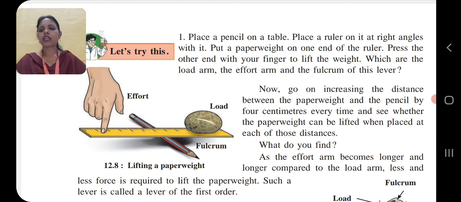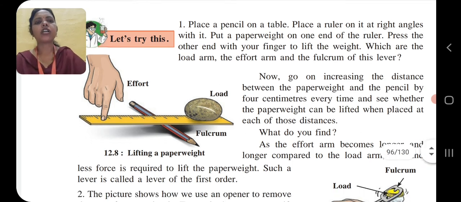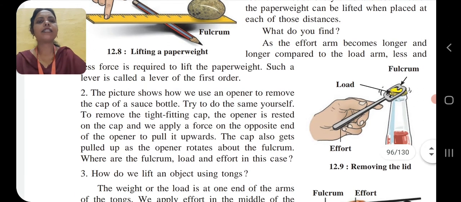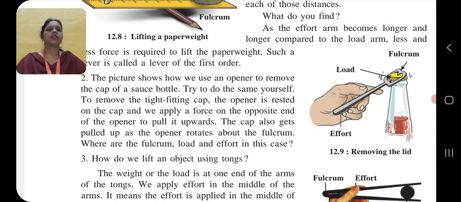So children, here we have seen one example. Now related to lever, effort arm, fulcrum and load arm, we will see a second example: removing of the lid. The picture shows how we use an opener to remove the cap of a sauce bottle. Try to do the same yourself in the presence of your parents.